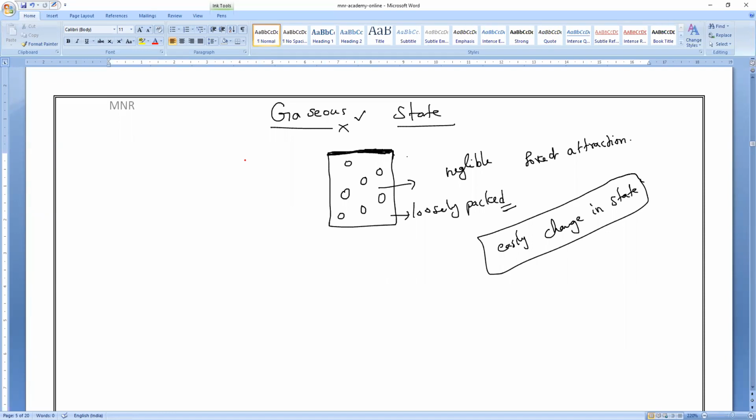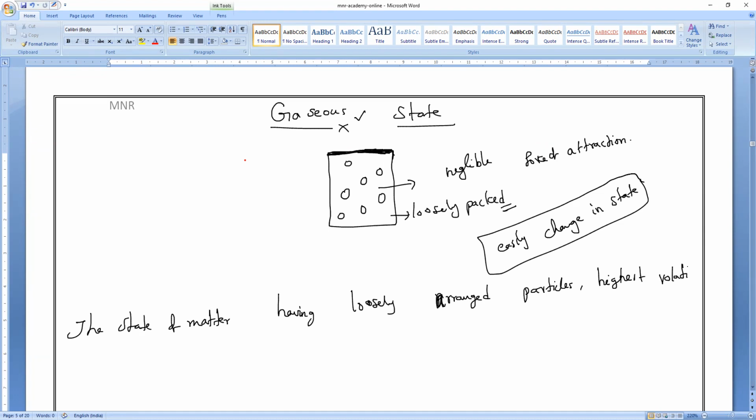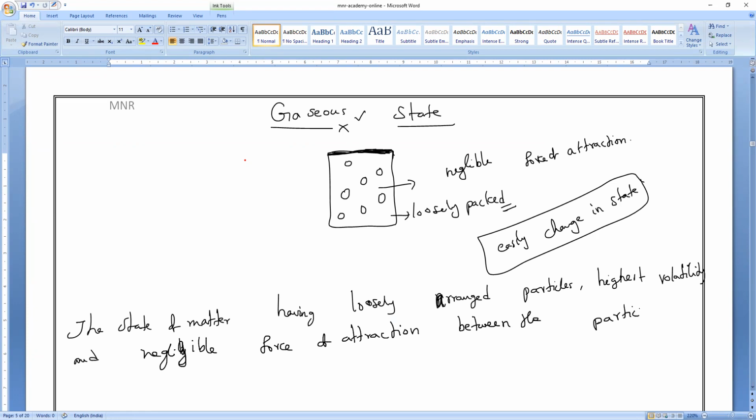Yes, please, write it. Definition: the state of matter having loosely arranged particles, highest volatility, and negligible force of attraction between the particles is called what?